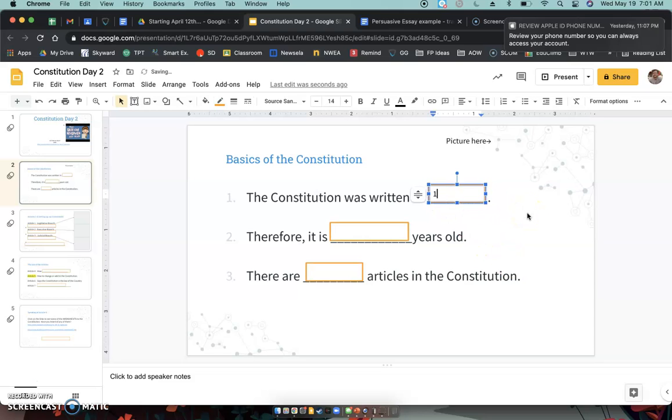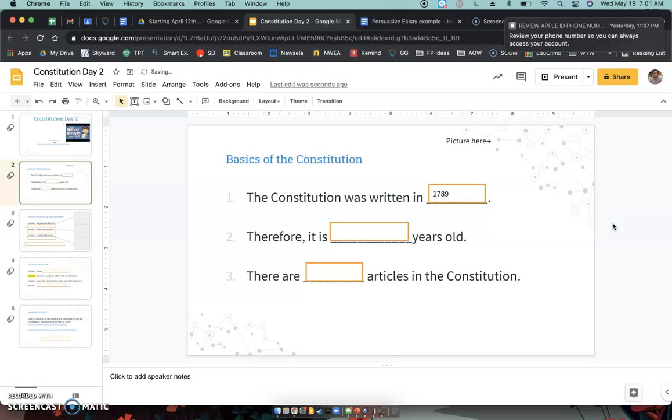The Constitution was written in 1789. So if you remember, we declared independence from Britain in 1776. That's when we wrote the Declaration of Independence. The Constitution was written about 13 years later. And remember that the Constitution was kind of a makeup for what happened during the Articles of Confederation, because that was kind of a mistake. That wasn't very good. They needed to fix their mistakes. So, therefore, it is how many years old?